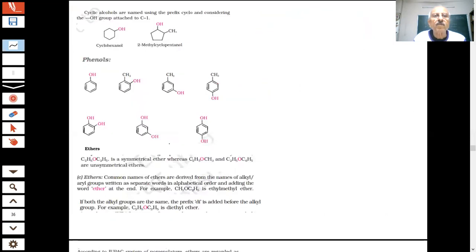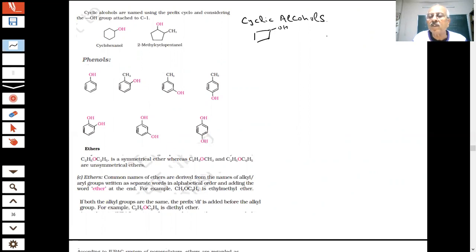Few more. Now we are talking of the cyclic alcohols. Cyclic alcohols means there will be a cyclic ring. For example, if I write like this, this is a cyclic ring of how many carbons? Four.